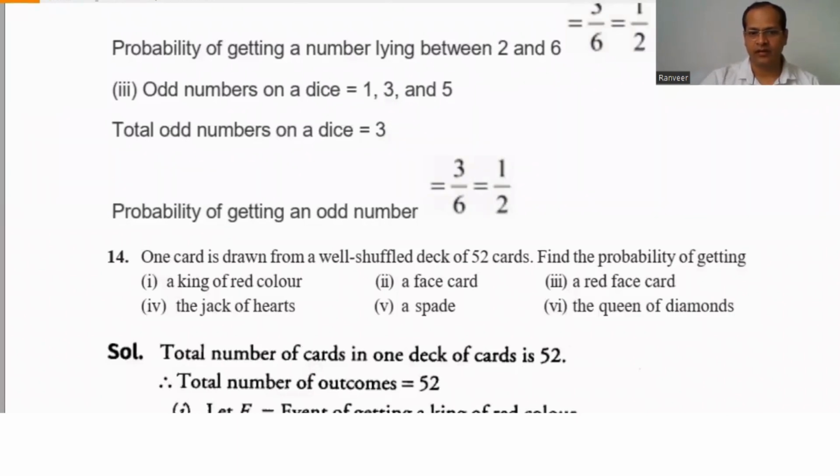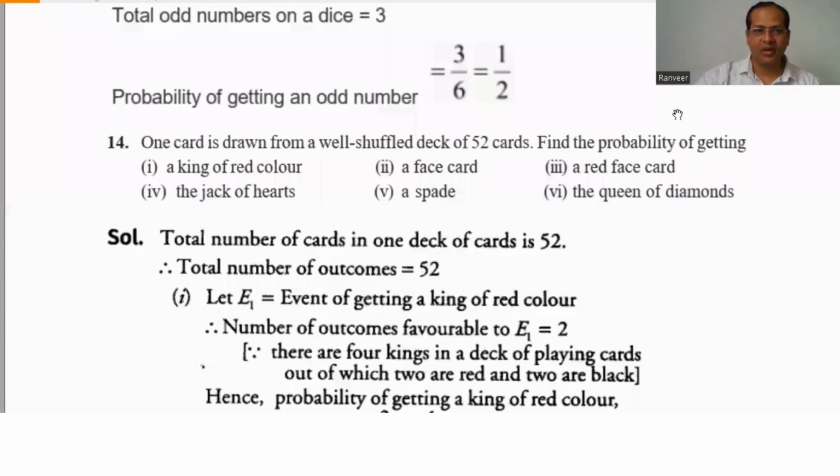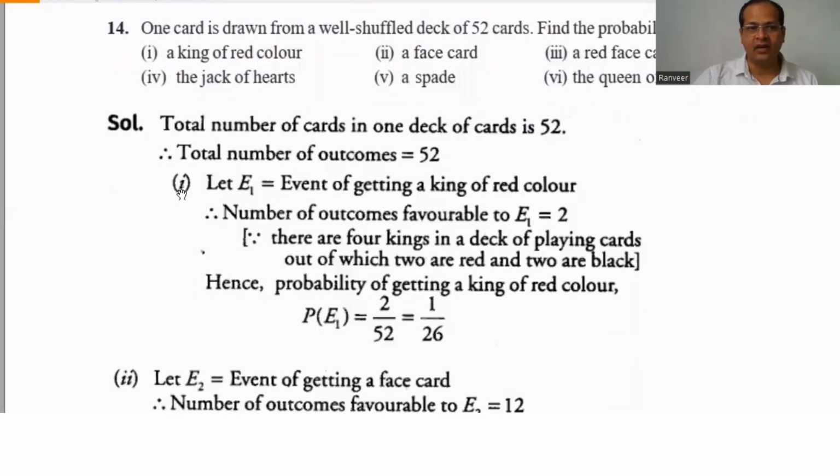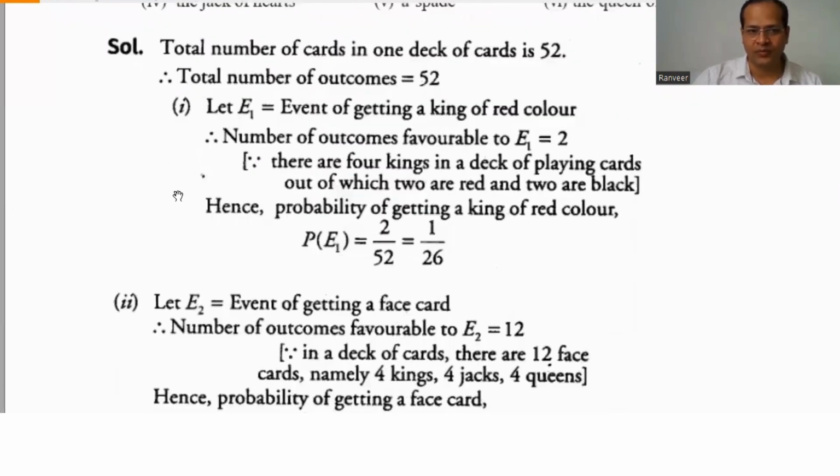Now, question number 14. One card is drawn from a well shuffled deck of 52 cards. Find the probability of getting a king of red color. We have to find the event of getting a king of red color. We know there are 4 kings in a deck of playing cards, out of which 2 are red and 2 are black. So the probability of getting a king of red color is 2 by 52.